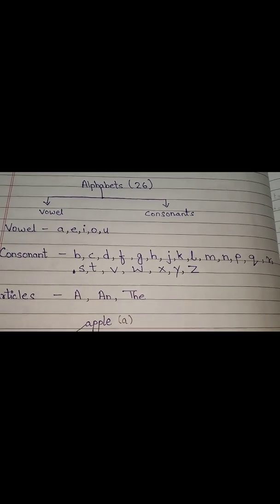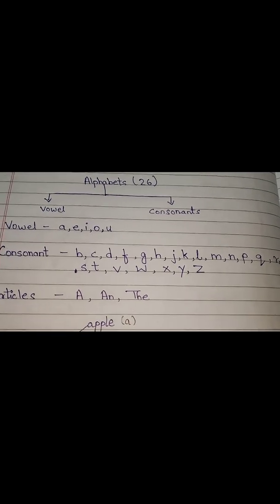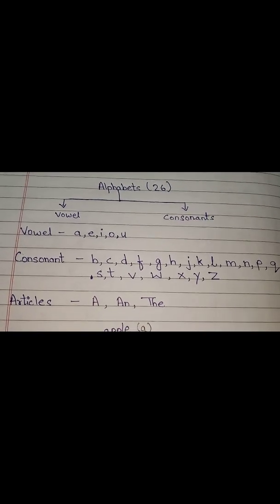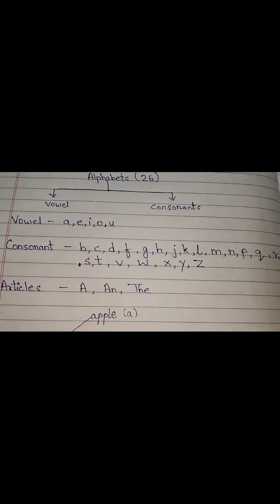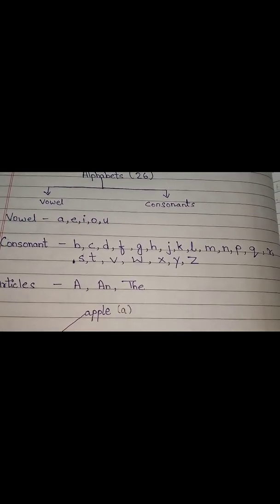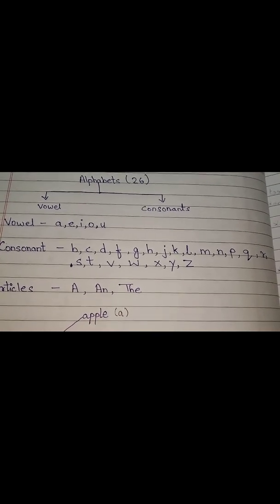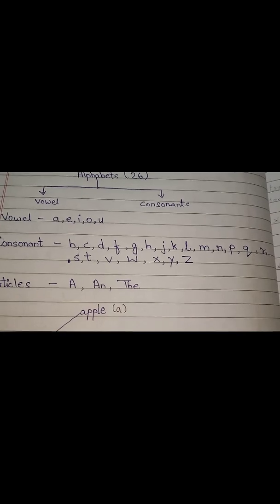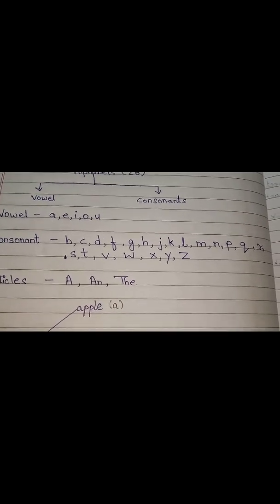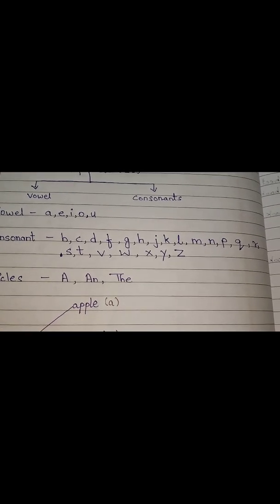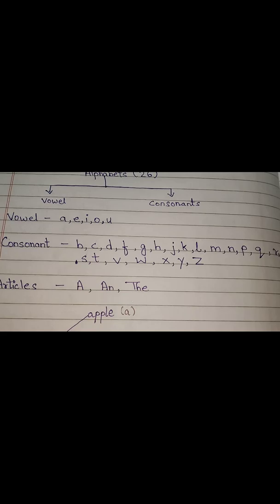What are vowels? Vowels are A, E, I, O, U. And consonants are B, C, D, F, G, H, J, K, L, M, N, P, Q, R, S, T, V, W, X, Y, Z. Right?